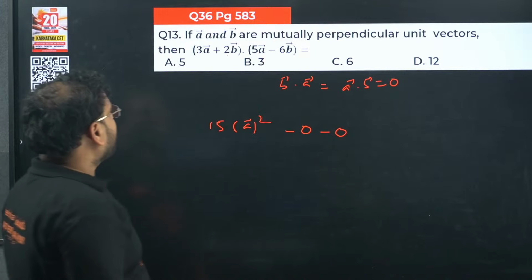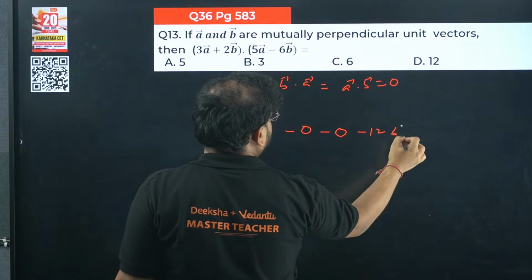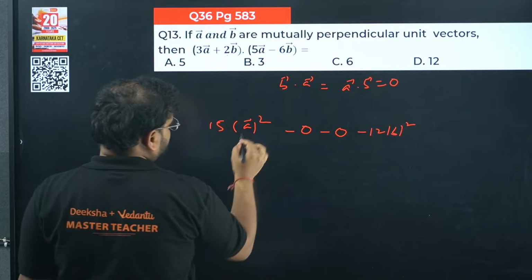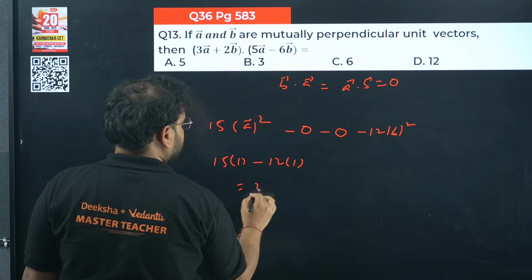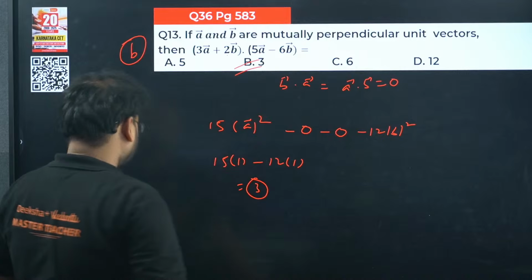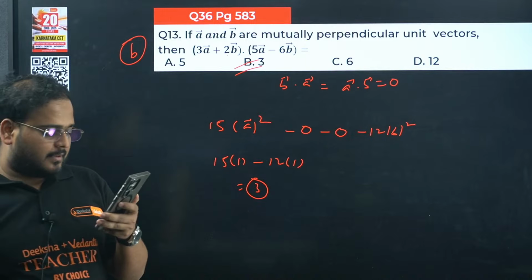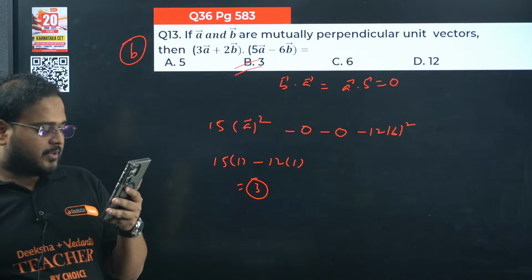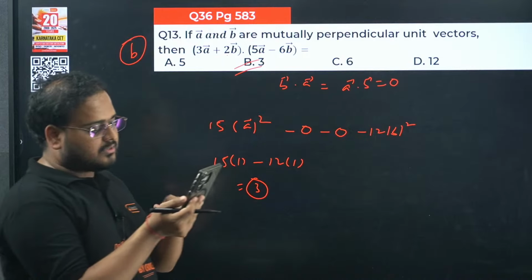Now what else you have? B with B, you'll get minus 12 B square. Unit means it is going to be 1. So 15 into 1 minus 12 into 1, answer is 3. Option is B. Ashwarya, Ashya and Alan, your answers are correct.